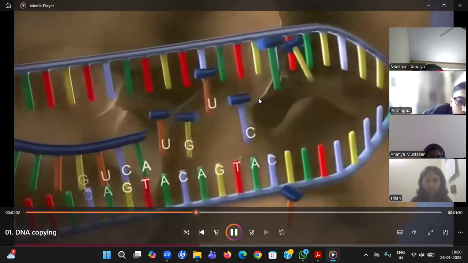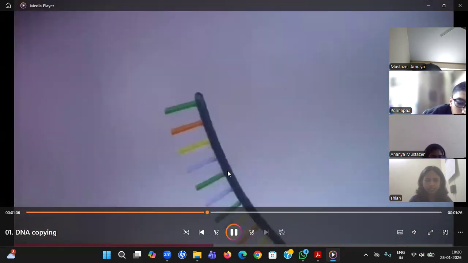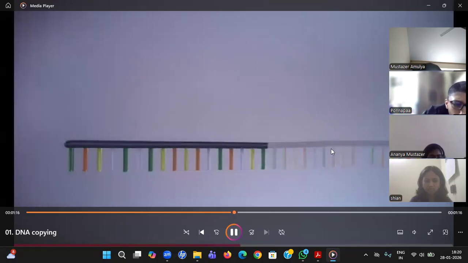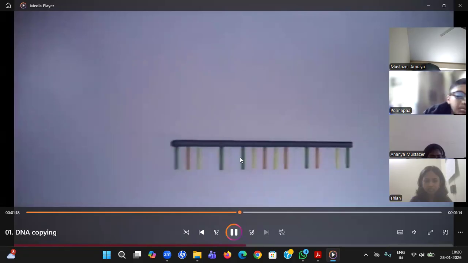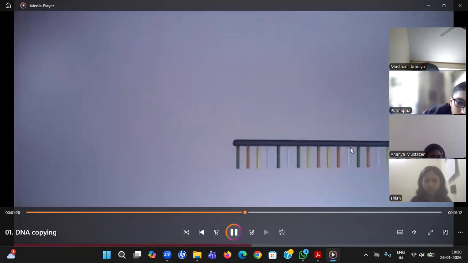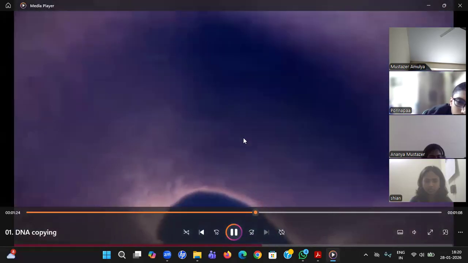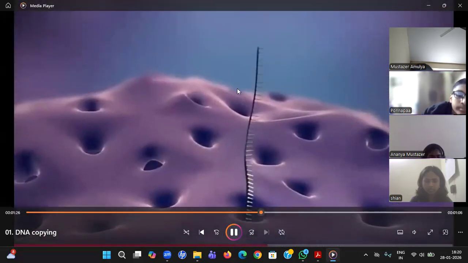And finally, that molecule is converted into what we call mRNA, messenger RNA. All the information is here: which type of body, which type of eye color, which type of hair color. Some changes happen there, and then it finally moves outside the nucleus into the cytoplasm.